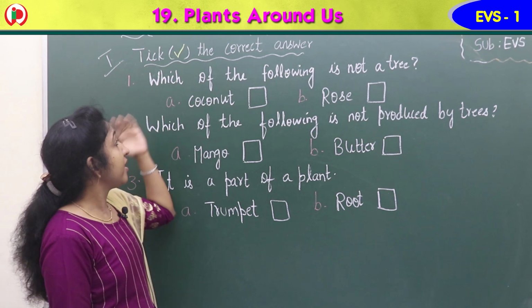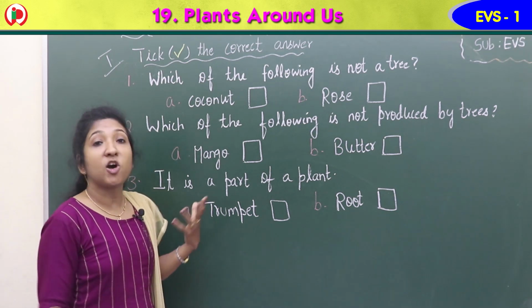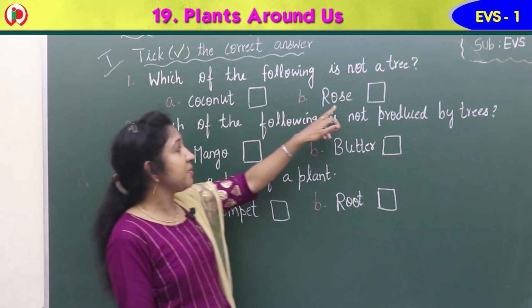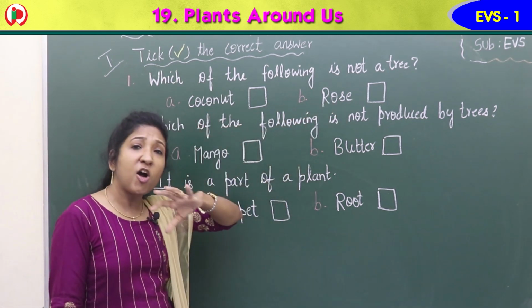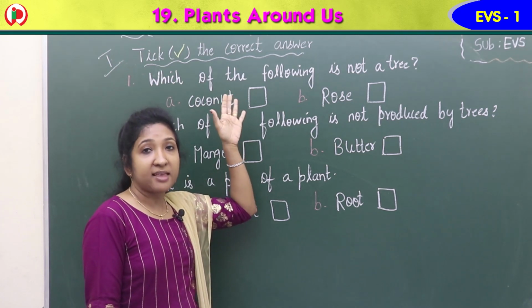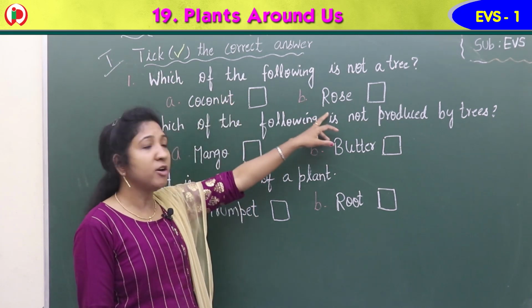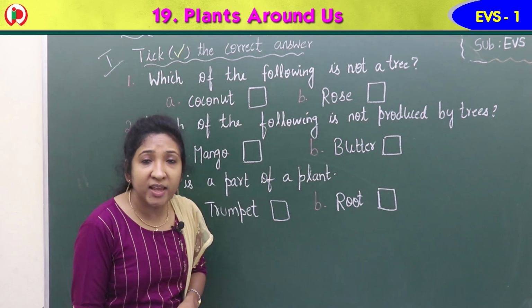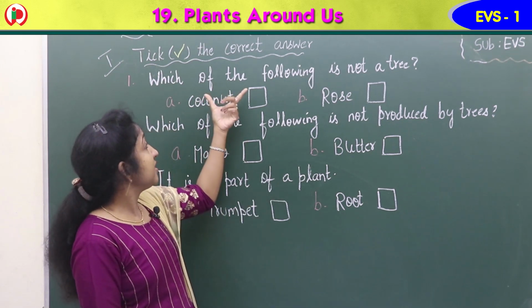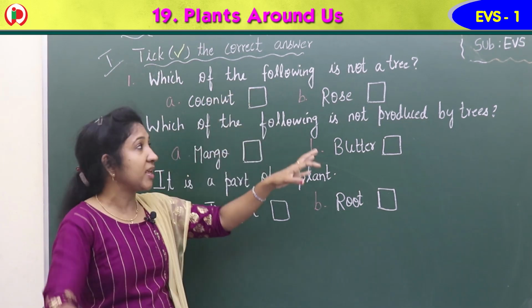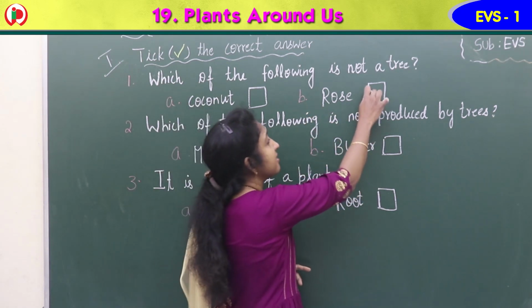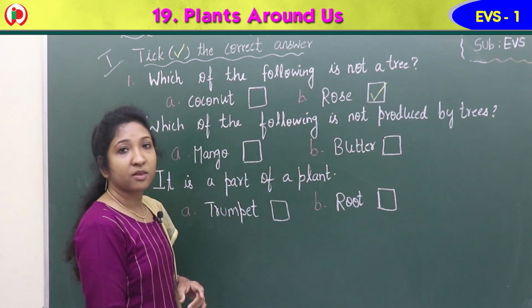First one. Which of the following is not a tree? Option A, coconut. Option B, rose. Coconut, yes, it is a tree. What about rose? Is rose a tree? No, it is a small plant. So, which of the following is not a tree? Answer is rose. Option B, rose is the answer. So, give a tick here.